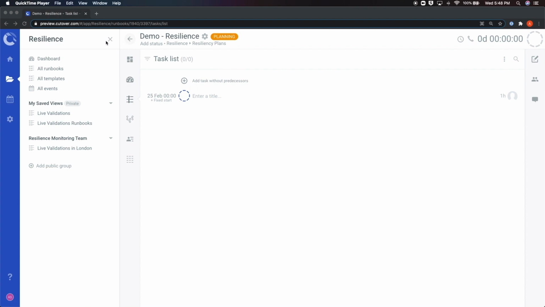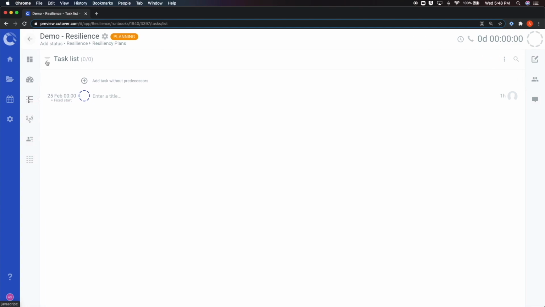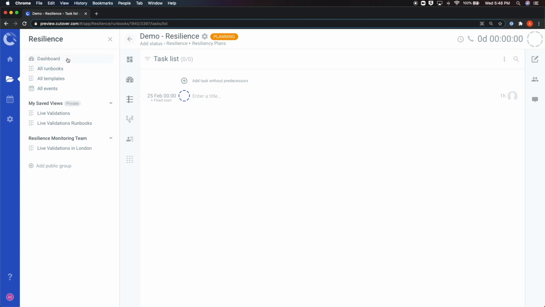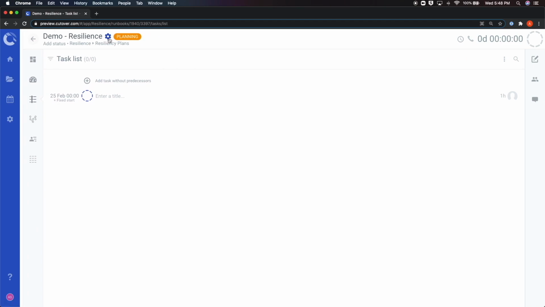First, let's exit out of the account menu by clicking on the X at the top left. This way we have a larger view of the runbook. You can always open this menu back up by clicking on the folder icon found on the main Cutover menu. The menu on the left side of the editor screen allows you to navigate across a few different sections of the runbook, such as the runbook homepage, the dashboards, the task list, the note map view, the list of collaborators in the runbook, as well as a table view of the tasks built into the runbook.